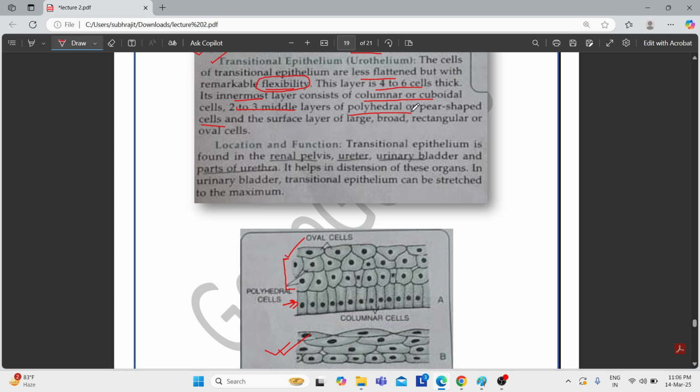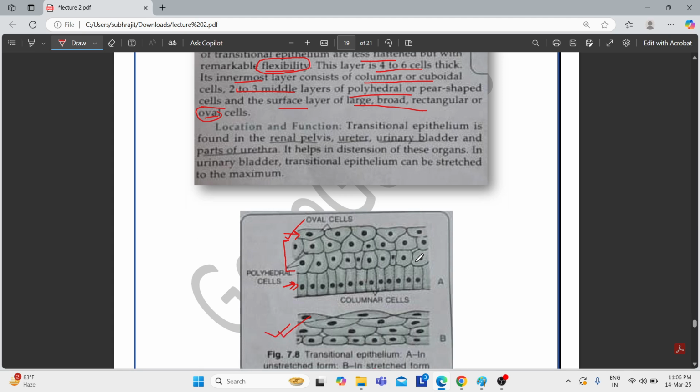They have polyhedral or pear-like cells, and the surface layer has large, broad, rectangular, oval cells. This is the outermost layer. Although the diagram does not seem to show it, these are oval cells. Don't go with the diagram, actually these are oval cells.